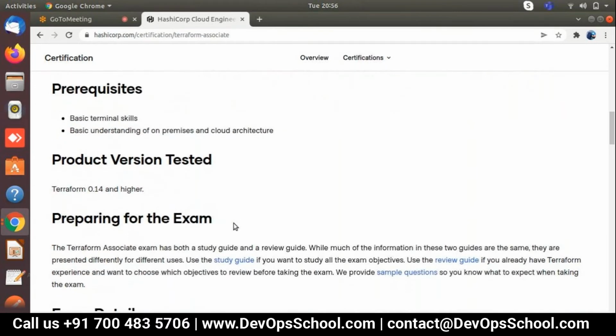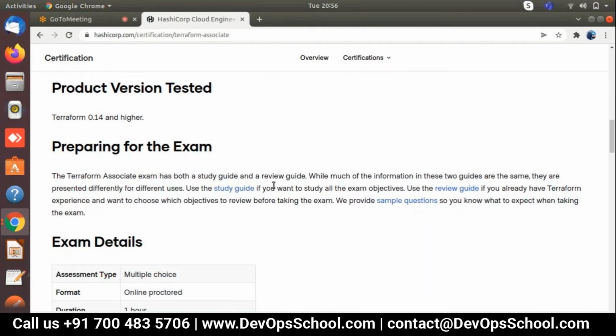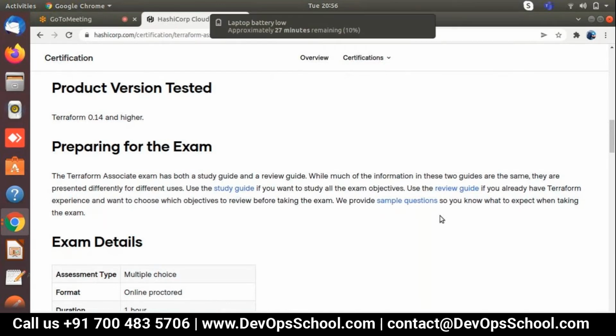Product version tested: currently the latest version is 0.14 and higher. For exam preparation, study guides, review guides, and sample questions are available. Before going with the study guide and review guide, I would say go ahead with our syllabus and our training, because that is really important. If you go with only these topics, this will never help us improve the Terraform skill set.